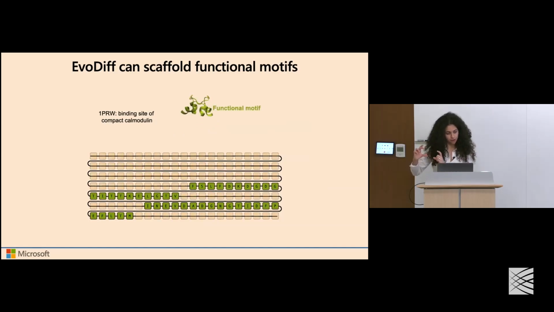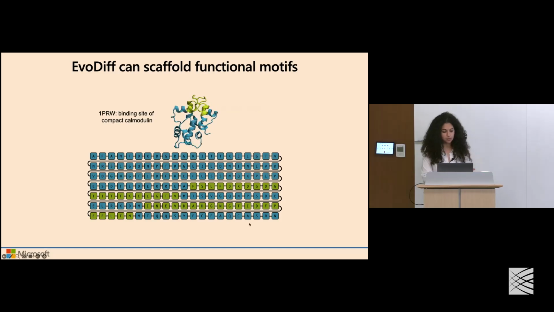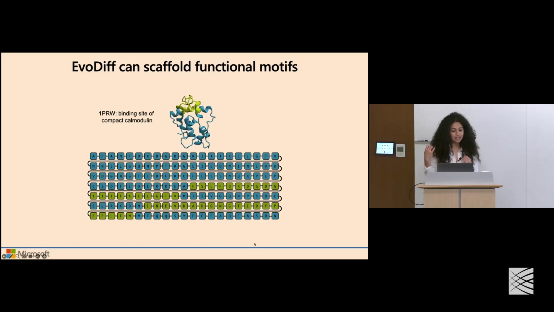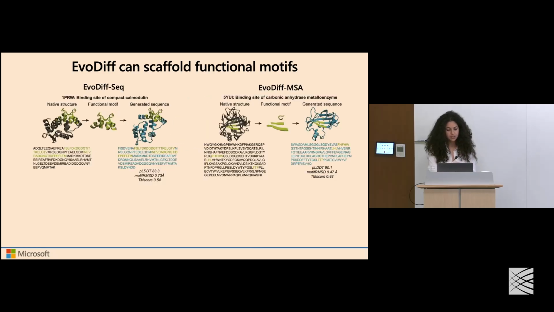And now keep that functional motif as conditioning information, mask the remainder of the sequence, and ask EvoDiff to now generate the remainder in the same framework that we described previously. And excitingly, we find that we do this very well. We can generate new diverse sequences that occupy the same overall structure, that preserve the structural information of that motif. And we do this entirely in sequence space without any explicit structural information.